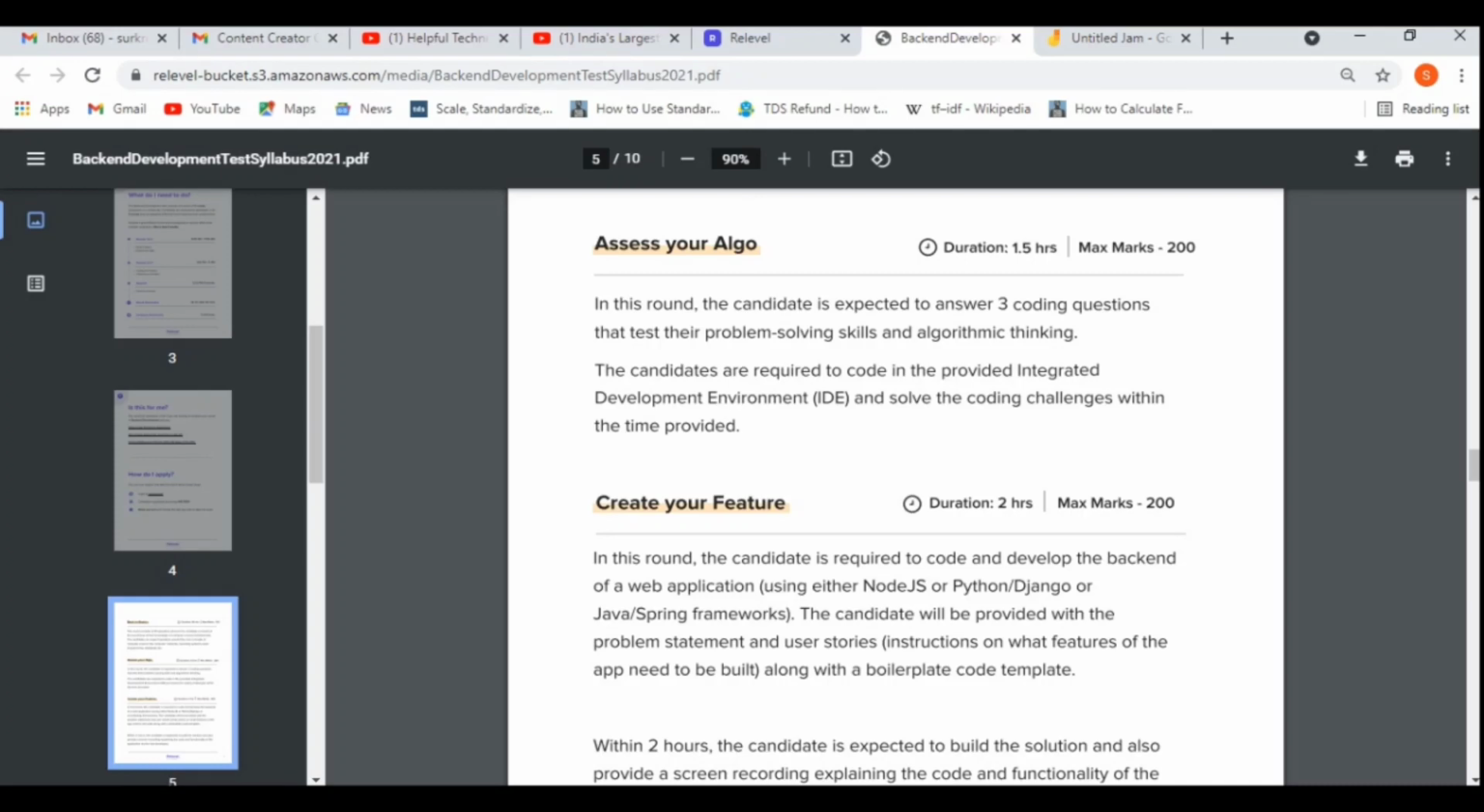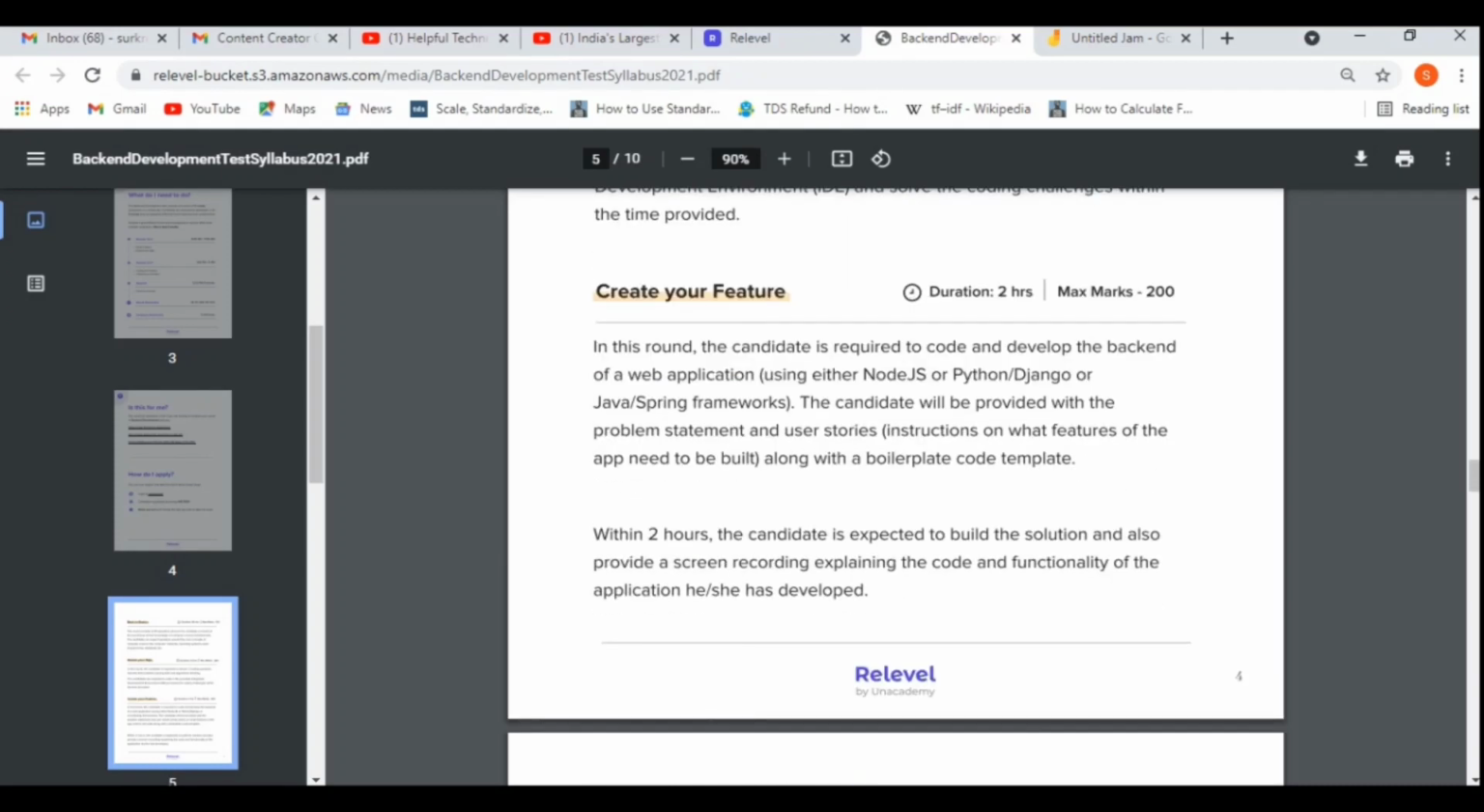They will be giving you a problem statement. Then, create your feature. So what will be happening in this round, they will be giving you the problem statement. You need to build a feature, or you can say a small project kind of thing. You need to code and develop the backend of a web application, because they are hiring for backend development. If you have applied for backend development, you need to do the backend development work by using Node.js or Python, that means Django, or Java or the Spring framework.